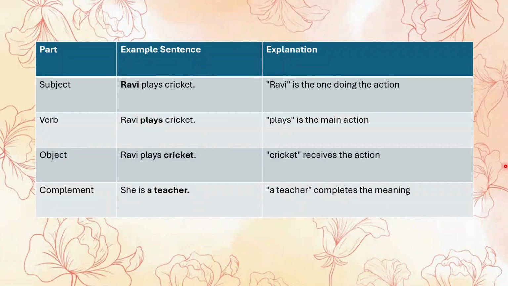Okay, so there is another table that I made where a simple sentence is taken: Ravi plays cricket. Here Ravi is the subject who is doing the action, that is playing cricket. Plays is the verb, the main action that is being done, and cricket is the object which receives the action. For the complement, we are using a sentence like she is a teacher. A teacher completes the meaning here, so it is a complement.